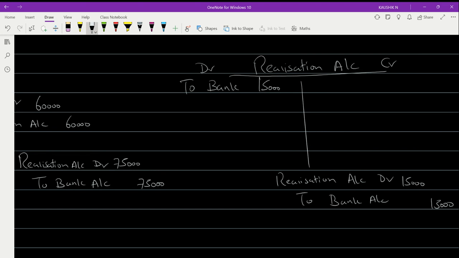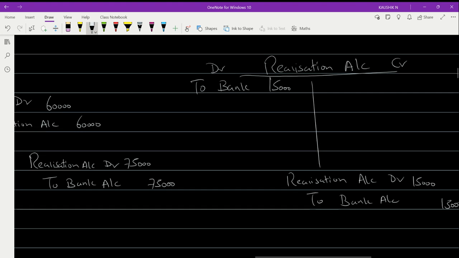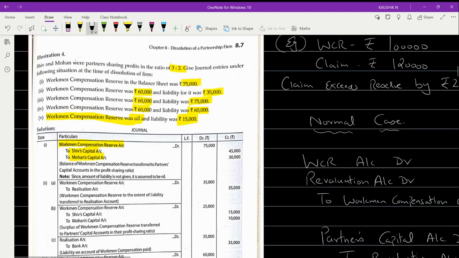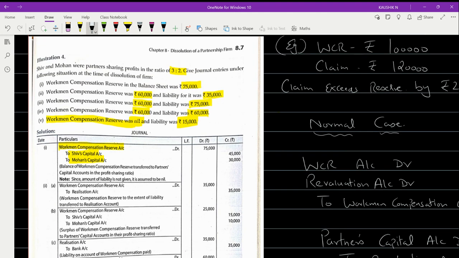I hope now you have understood how to deal with the reserve, particularly the WCR, in each of the following cases at the time of dissolution. If you have any doubt, please do let me know before we go for the next problem. Any doubt?